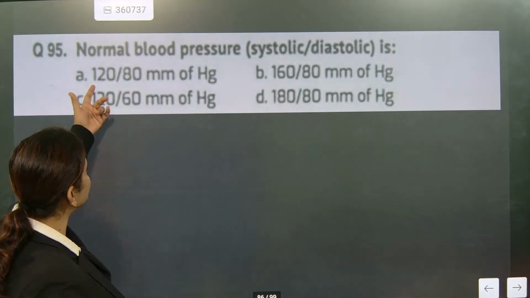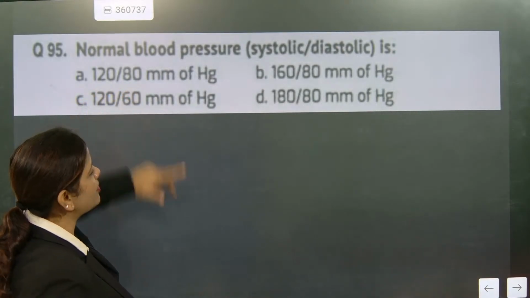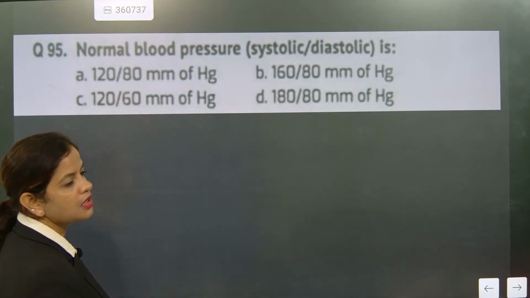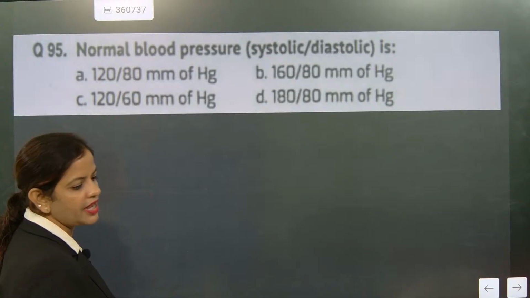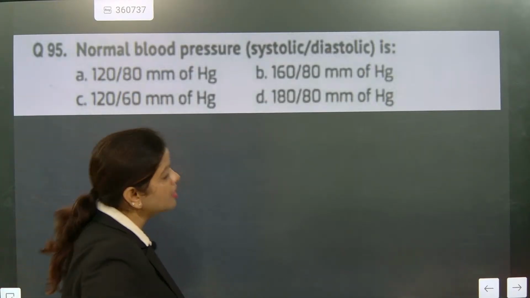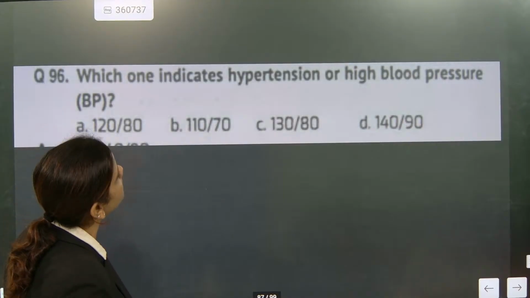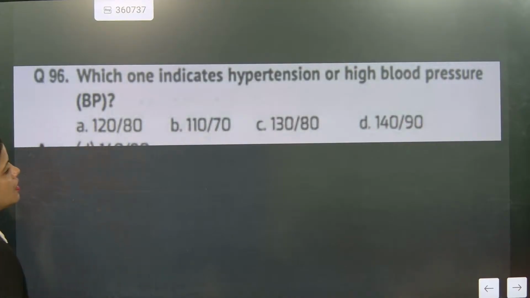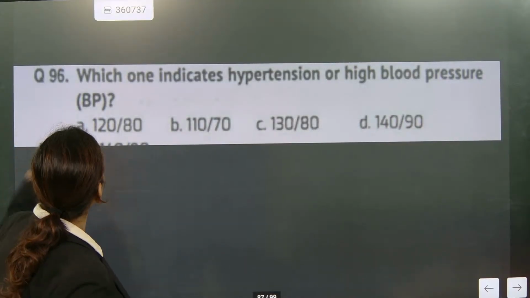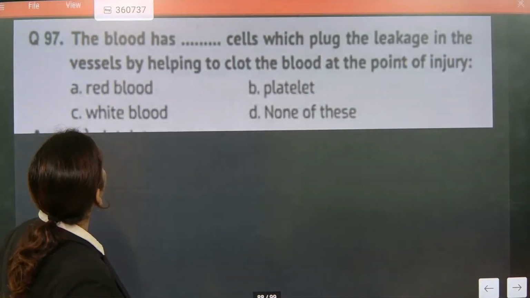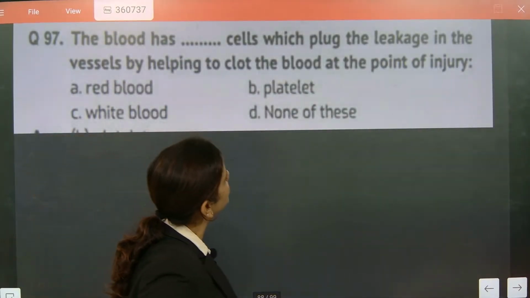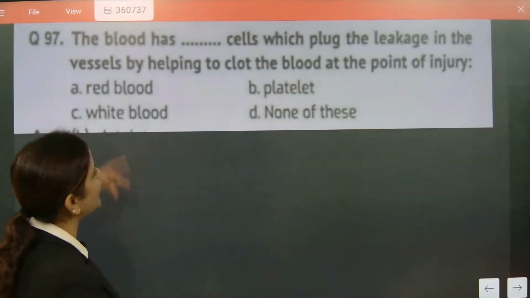Now normal blood pressure is 120 and 80 mm of Hg. 80 is minimum, 120 is maximum. Which of these indicates hypertension? 140 is considered as hypertension. The blood cells which plug the leakage in the vessels are platelets.